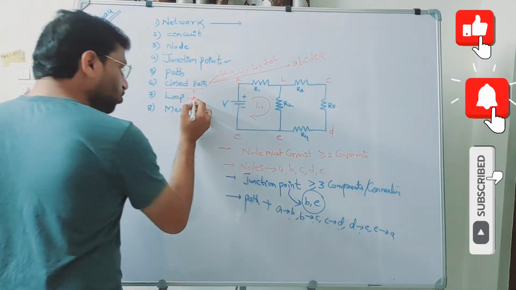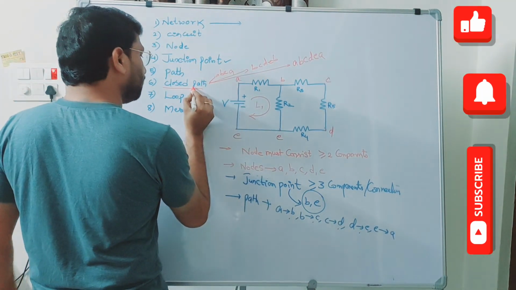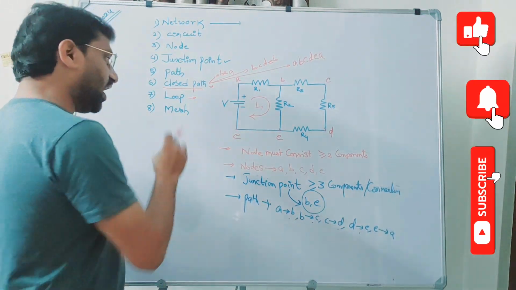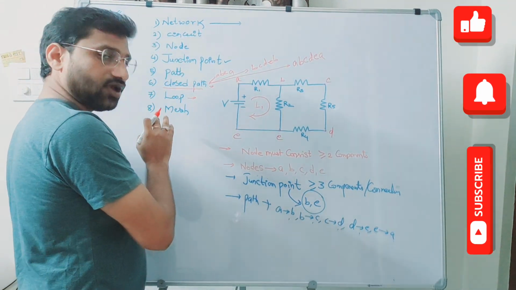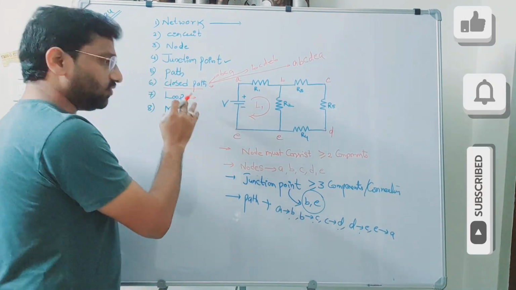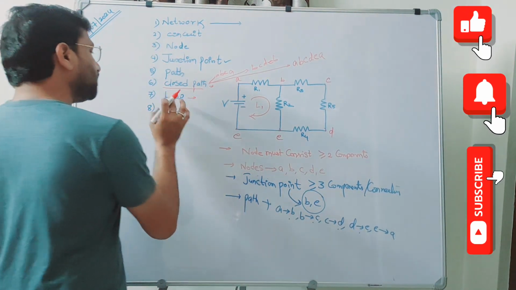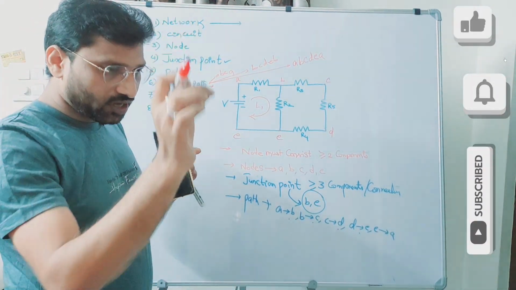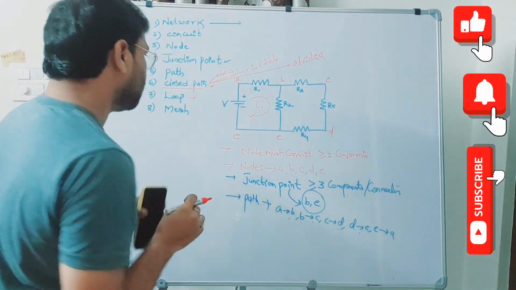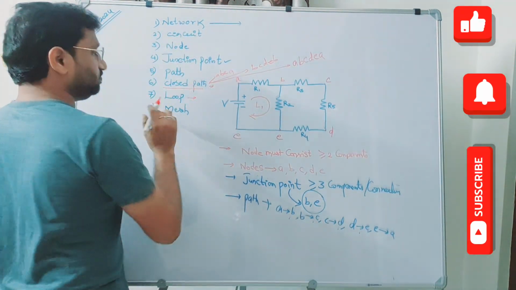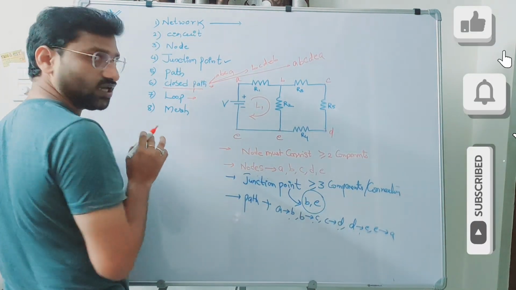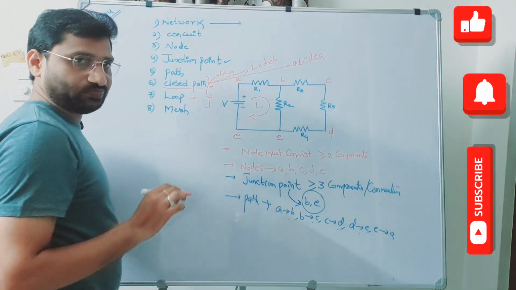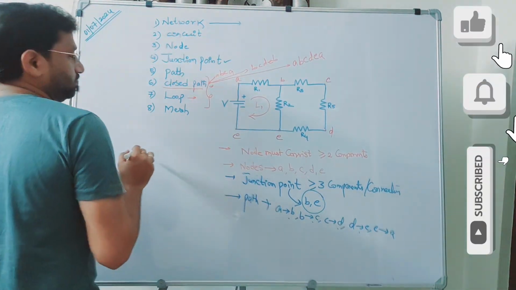Right? Now it comes to loop. I think once we define the closed path, there is no need to define separately what a loop means. But still I am writing it, because we have to define separately what is a closed path and what is a loop. Right? Loop means what? Actually the same thing. Its starting point and ending point must be the same. It's a closed one. The closed path can also be called as a loop. So I think closed path and loop are almost one and the same. There is not that much discrimination. Okay?